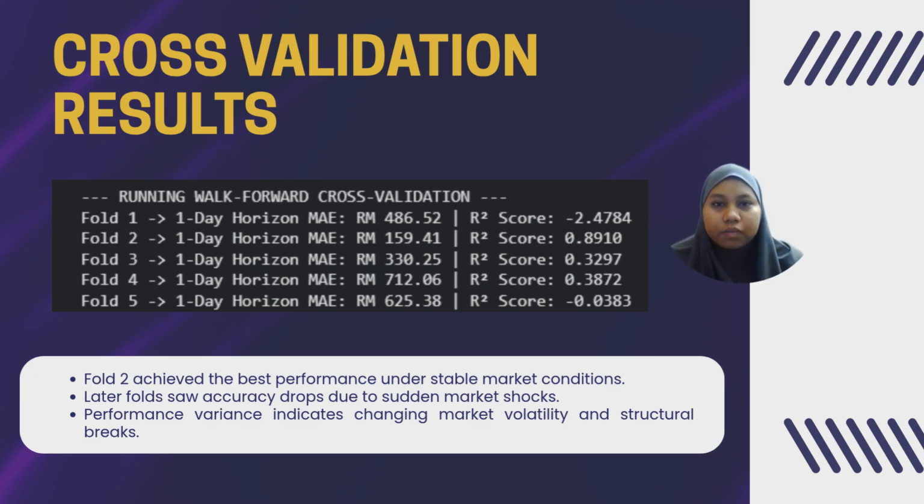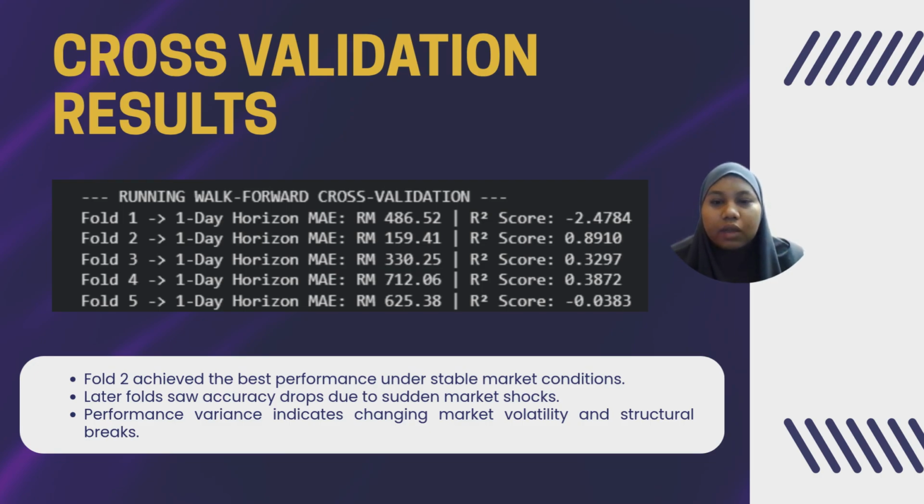So next is the cross-validation result. Looking at the table, we can see a clear difference in the performance. Fold two gave the best result, with a very low MAE of RM 159 ringgit and 41 cents, and an R2 score of 0.8910. This shows that during this time the gold market was stable and followed a clear linear trend.